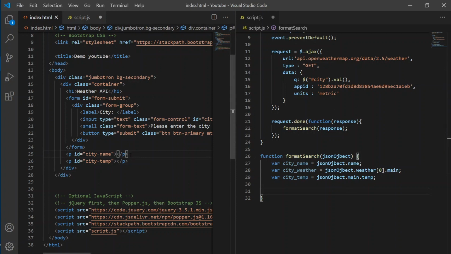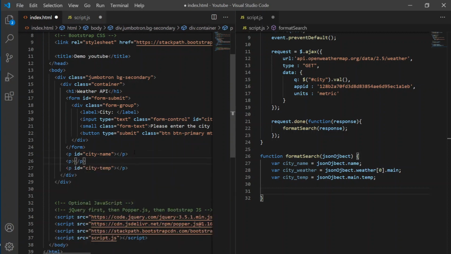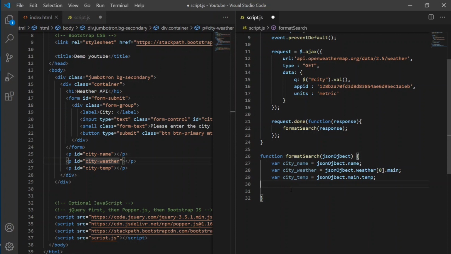show the value. So I have already made two paragraphs, namely the city name, and given them some IDs like city name and city temperature. We'll need another paragraph, which I will make quickly, and give it an ID that will be city weather, right? Because we are also going to show the weather. Hit save, and we will quickly jump to here, and then we will select.